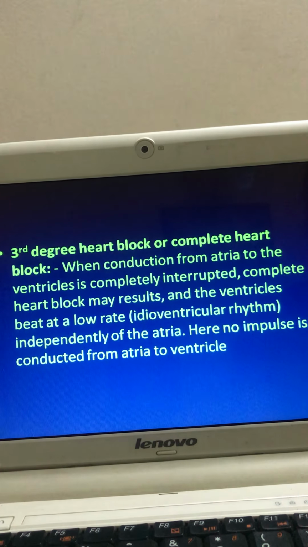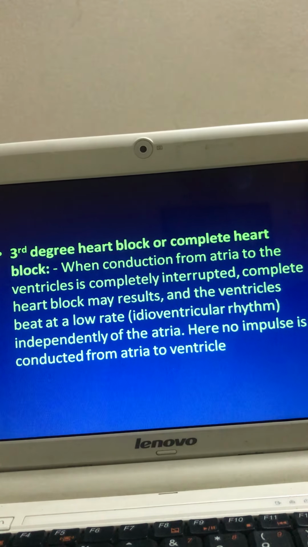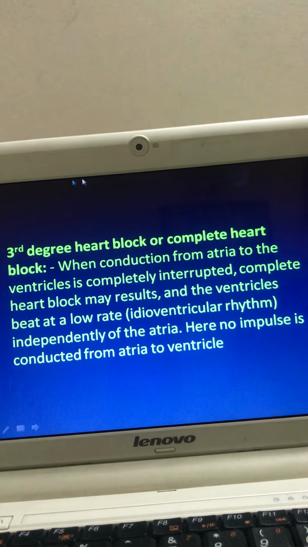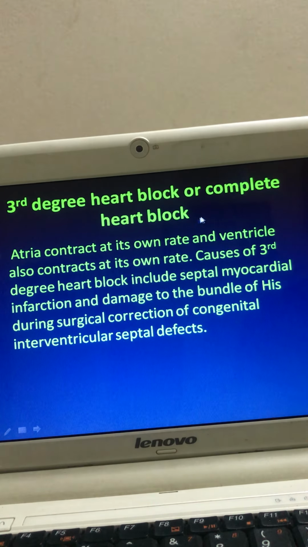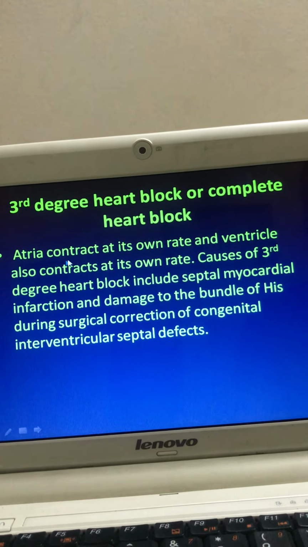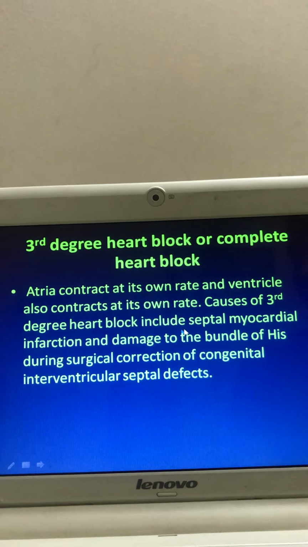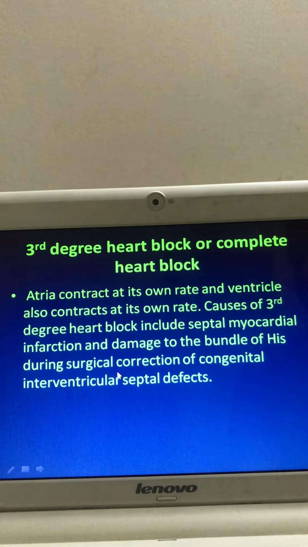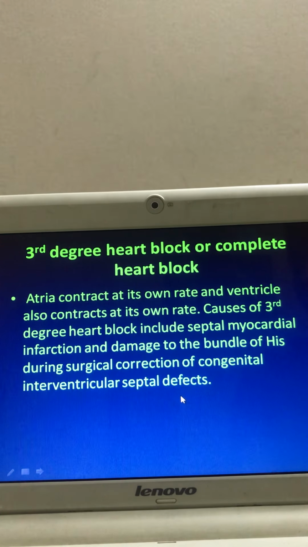What are the consequences? The atria will contract with their own rhythm and the ventricle will contract with its own rhythm. We know that the ventricular rhythm is lower, therefore the lower ventricular rhythm is known as the idioventricular rhythm. The third degree heart block or complete heart block: atria contract at their own rate and the ventricle also contracts at its own rate. Causes of third degree heart block include septal myocardial infarction and damage to the bundle of His during surgical correction of the congenital interventricular septal defect.